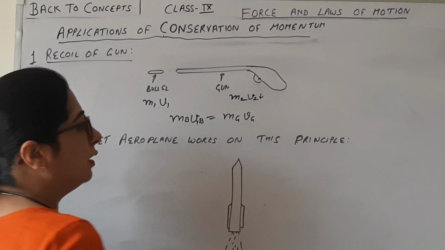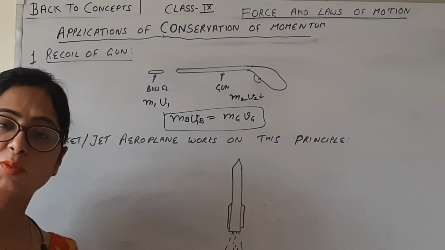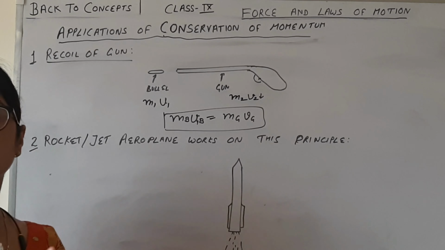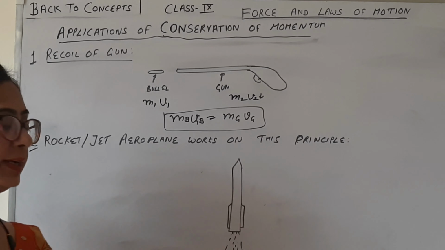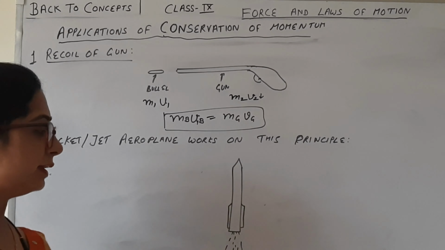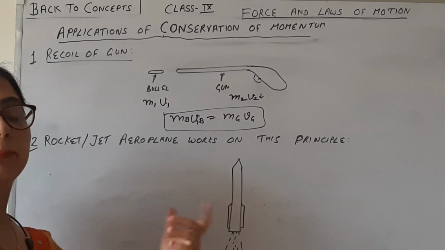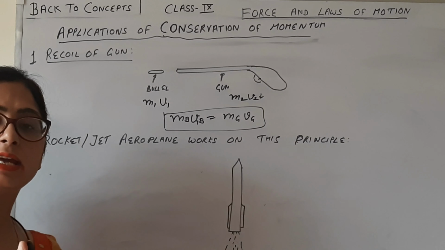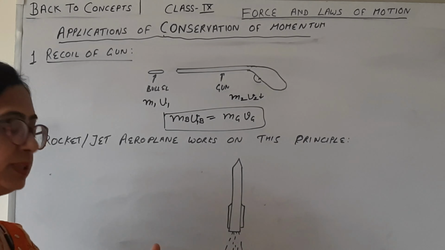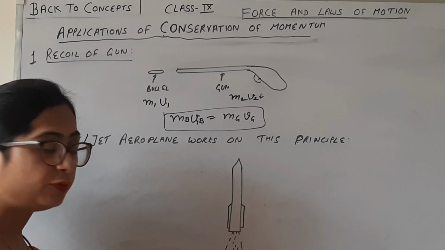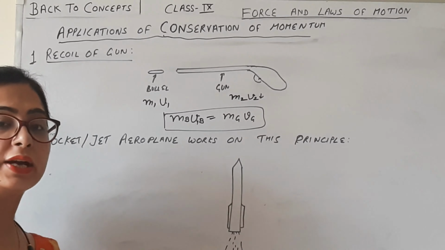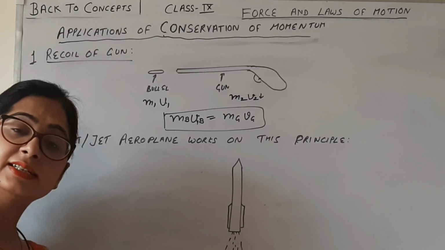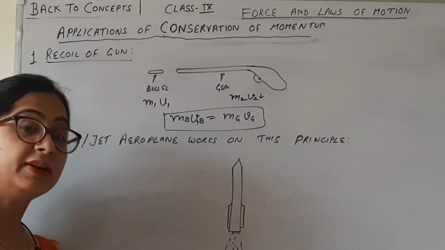Okay. Rockets and jet aeroplanes also work on the same principle, that is conservation of momentum. When the rocket is allowed to combust fuel, this combustion produces very high-speed smoke which rushes out from the rear side of the rocket. So this is the action by the rocket. And what is the reaction?